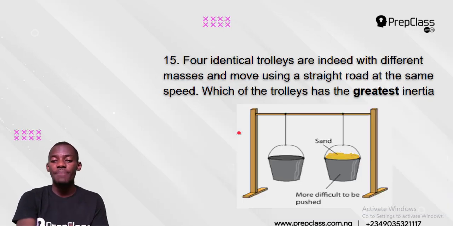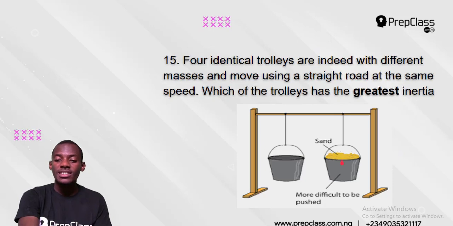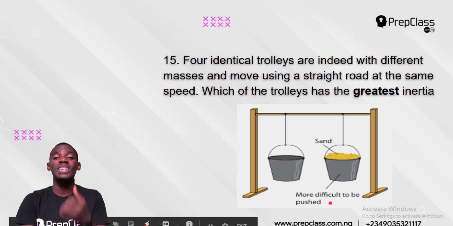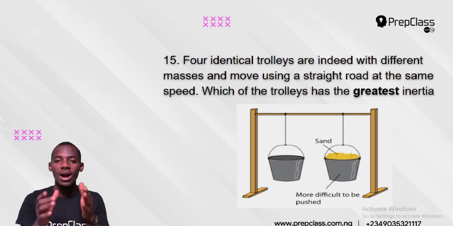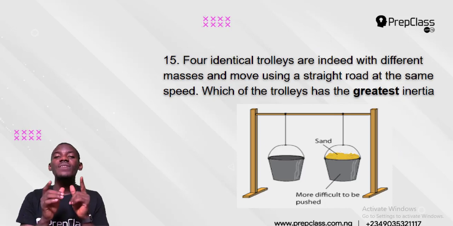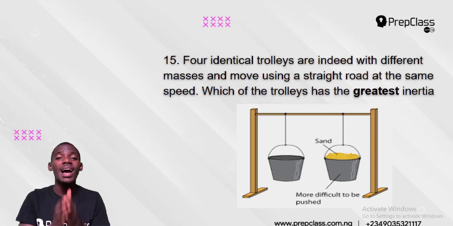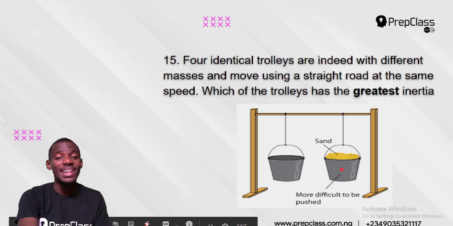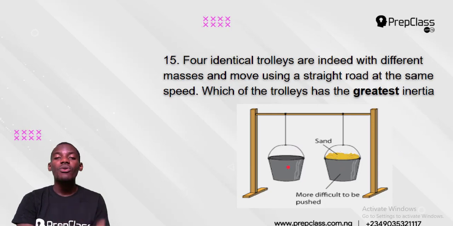Like if you have these 2 buckets here, one is filled with sand. This one is more difficult to push. The amount of difficulty a body has to movement is called inertia. If your car breaks down on the road and stops moving, you have to push, right? So you will be pushing against the inertia of the car. Inertia actually means the amount of resistance a body has to motion. If you push against the car, you are trying to overcome its inertia. Now this bucket with sand has more inertia because it is more difficult to push. But this one that is empty has lower inertia because it is easier to push.